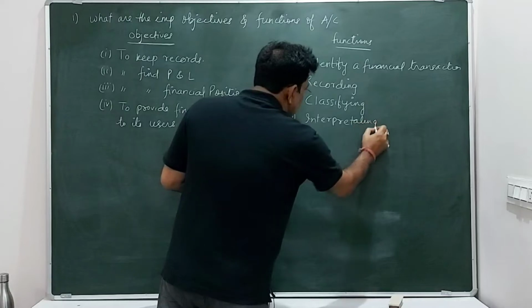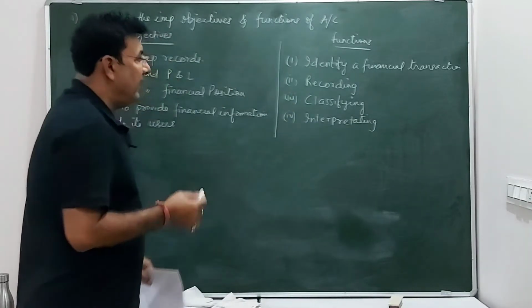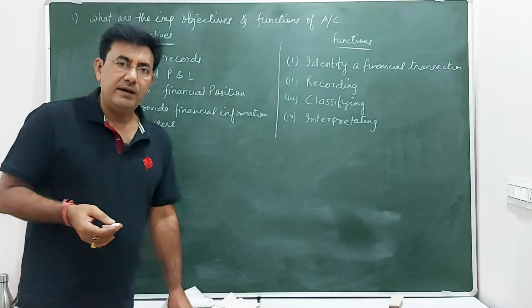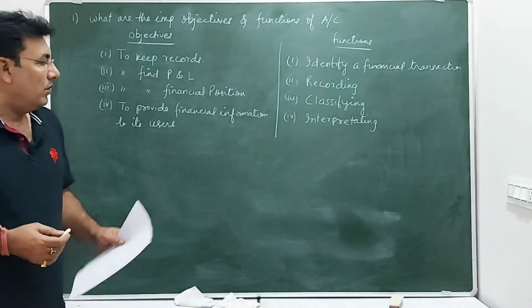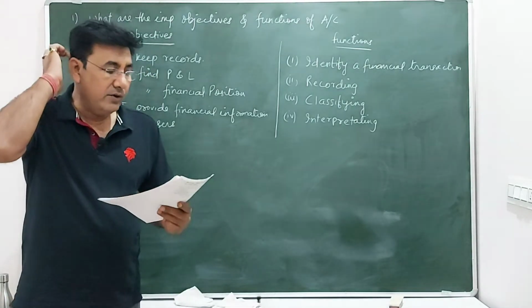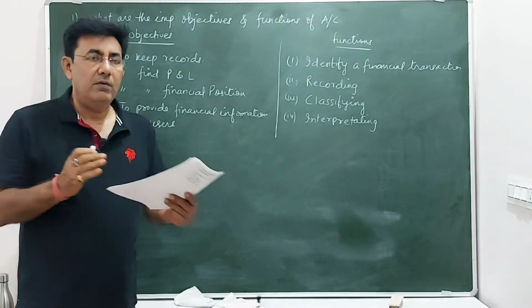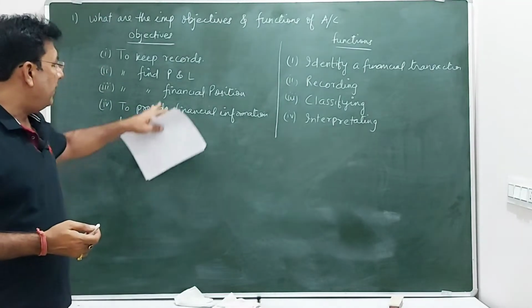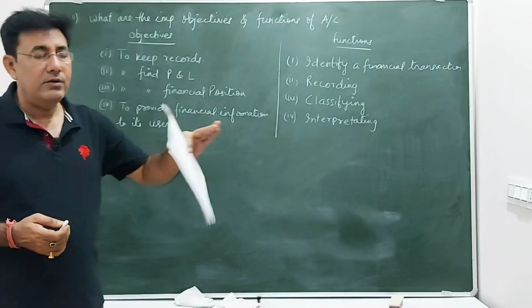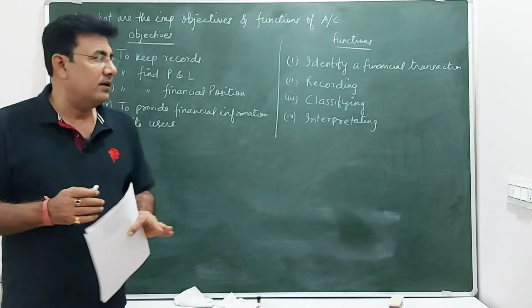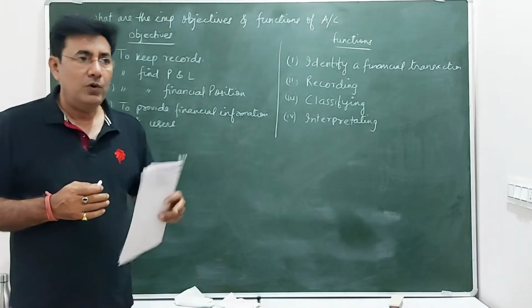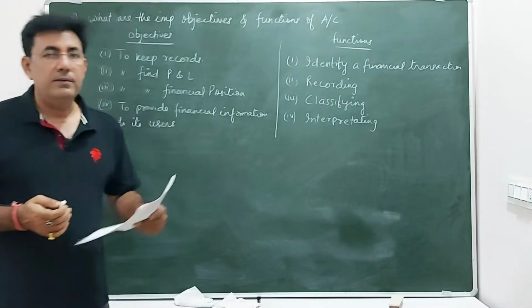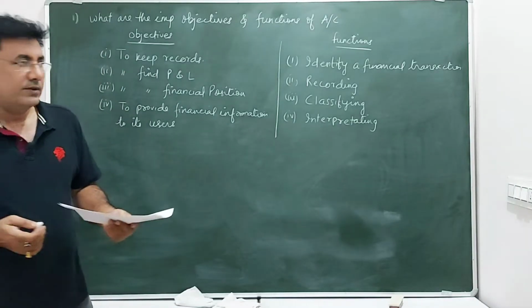So all the results of this financial performance are interpreted, and they are calculated. Whether, like, where we stand, we are calculating profit and loss, we are calculating the value of assets and liabilities. So that is called interpretation. What is the result or outcome of recording all these transactions?